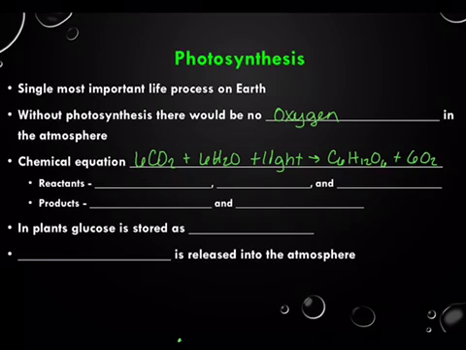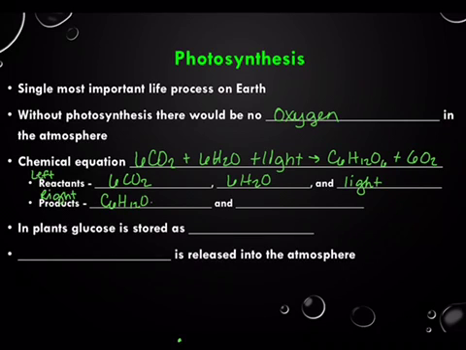So your reactants are everything on the left-hand side of that arrow. So that includes the carbon dioxide, the water, and the light. Our products are on the right-hand side of that arrow. And so that would be the glucose and the oxygen. In plants, glucose is often stored as a starch. And then that oxygen is a waste product and released into the atmosphere.